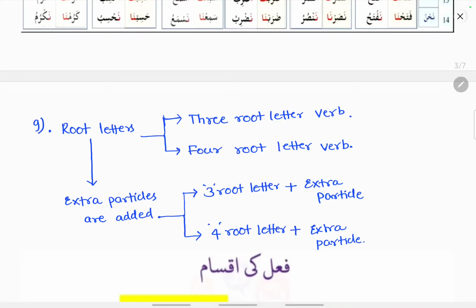Based on root letters, the verbs are divided into 3 root letter verbs and 4 root letter verbs. A 3 root letter verb has some extra particles added to it to make it a 3 root letter verb with extra particles, and a 4 root letter verb with extra particles. So based on these root letters also the verbs are being divided.